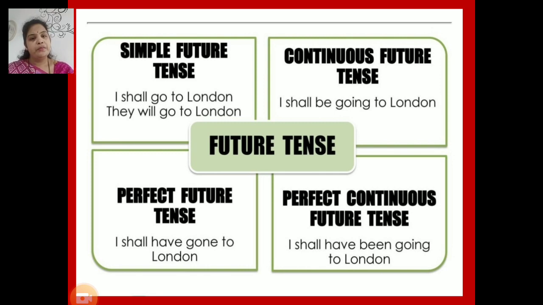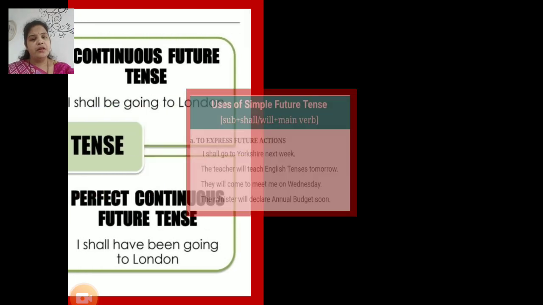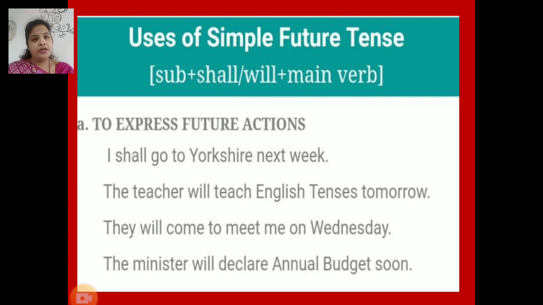Third form, perfect future tense. For example, let's study this sentence. I shall have gone to London. And fourth form, which is identified as perfect continuous future tense. And its example is I shall have been going to London. Now let's discuss uses of all the forms of future tense.